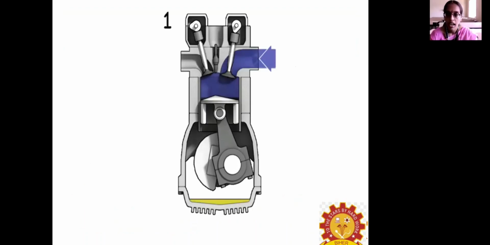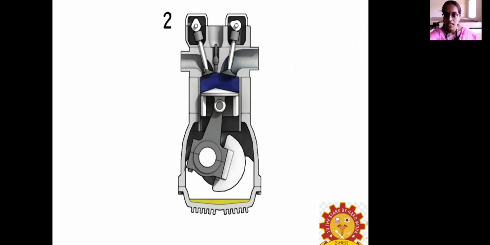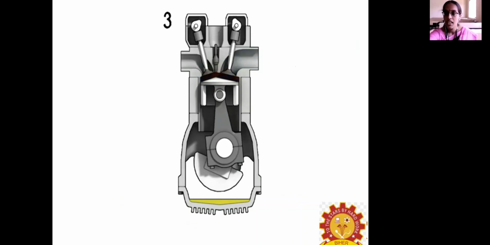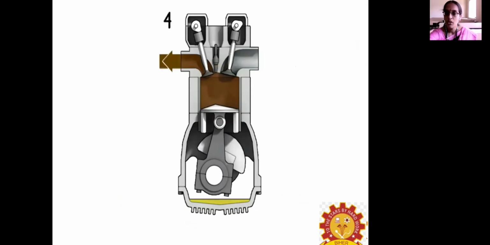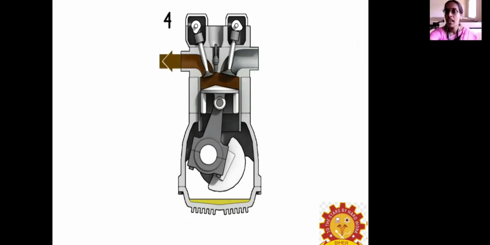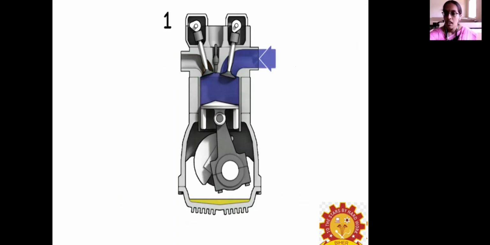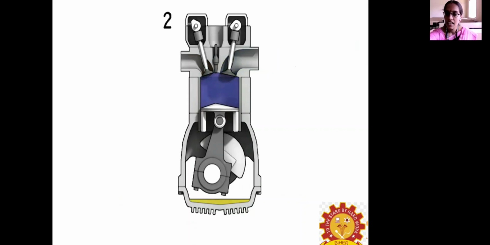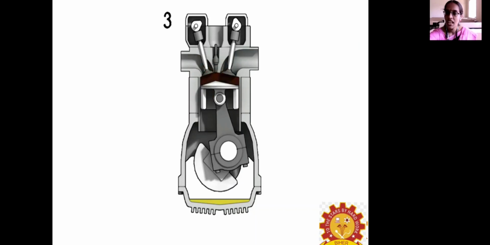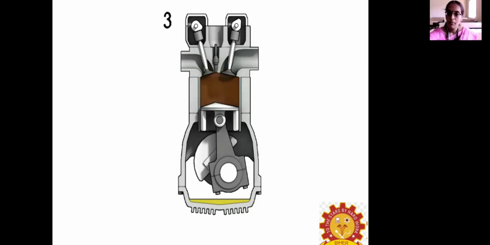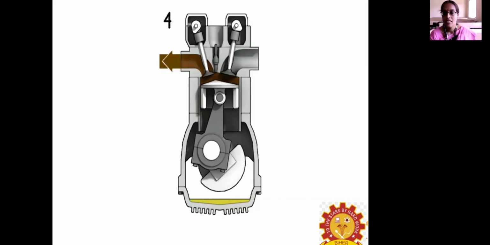So this is how an engine works. The first is suction, the second is compression as the fuel is compressed, and the third is the power stroke, which produces power here. The fourth stroke is the exhaust stroke, where the exhaust gases have to escape out. Let me explain: in the inlet stroke, air is inlet here. The second is the compression stroke, where it gets compressed. Here the spark plug ignites the fuel. Next the piston moves downwards. Then in the exhaust stroke, the gas escapes outside.